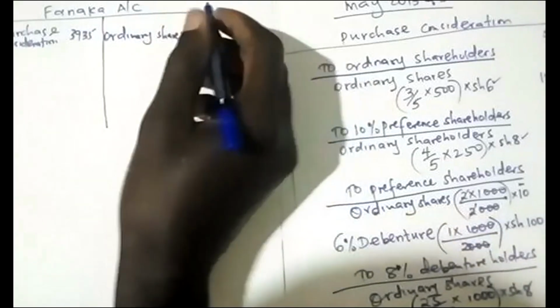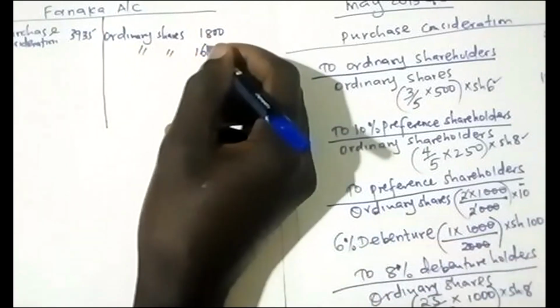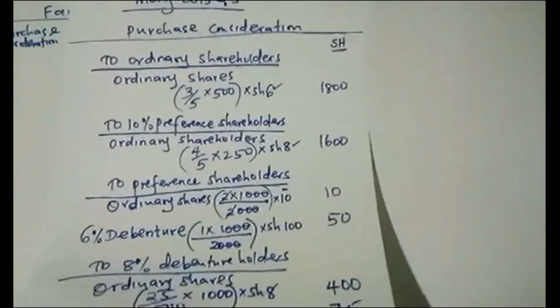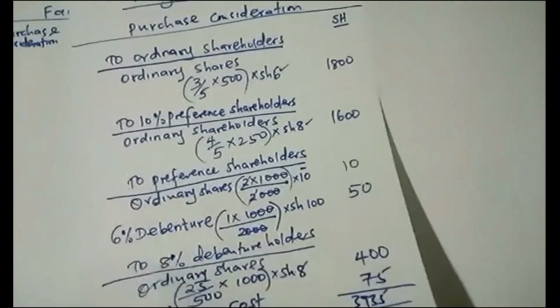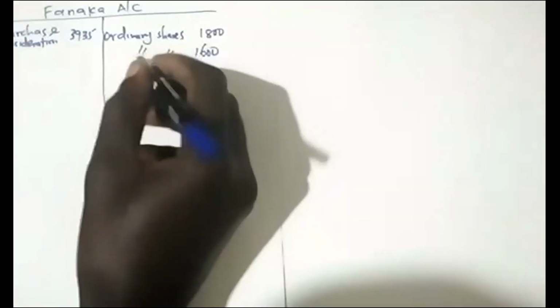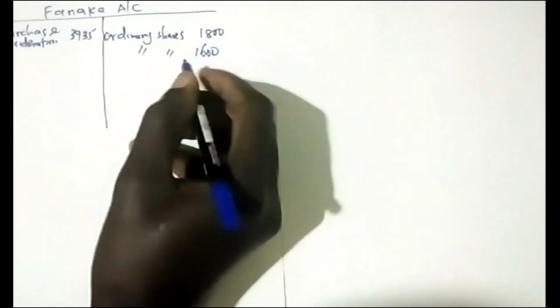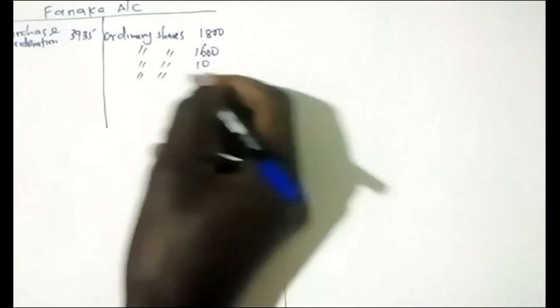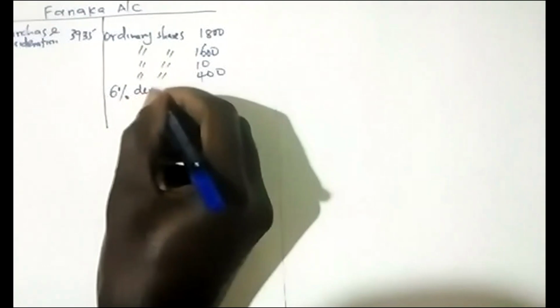So in short, the ordinary shares which they received is 18. We have the next one, 16. The third one being 10, this is from the purchase consideration. That is what I'm recording: 18, 16, 10. Then we have 400. Then we have debentures, the 6% debentures. So other than the ordinary, there is 18, 16, and we have 10, and we have 400. Then there was that 6% debentures.